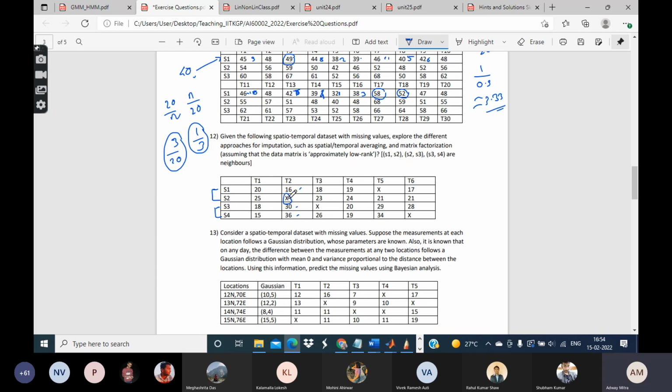Okay, so in that case, why will I take the average over S3 and S4? So I cannot take the average over those, and that I will not do. What about the average over all the days? Can I do that?